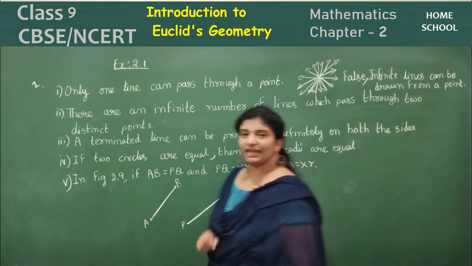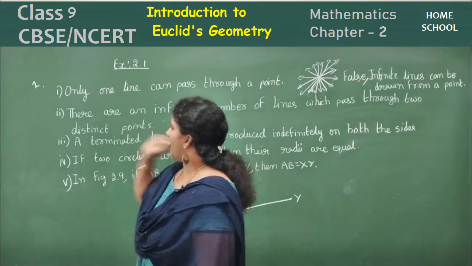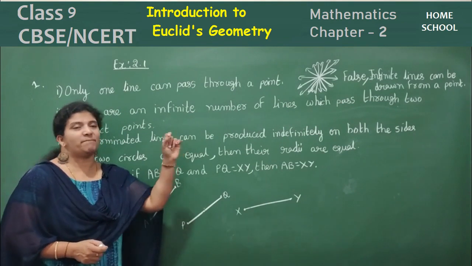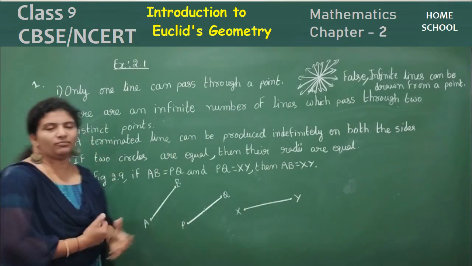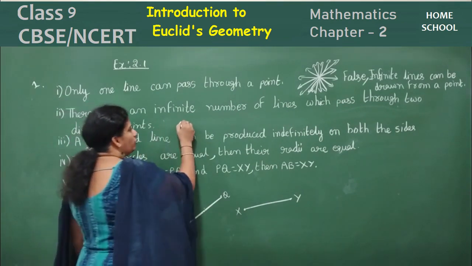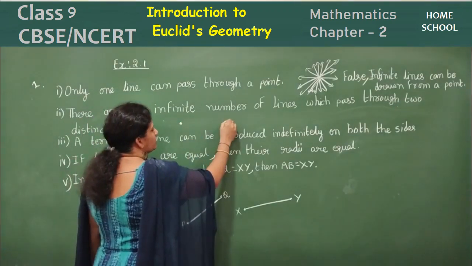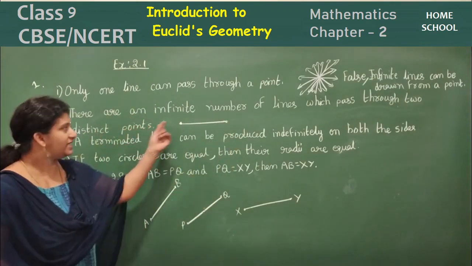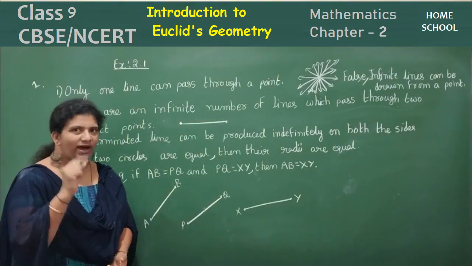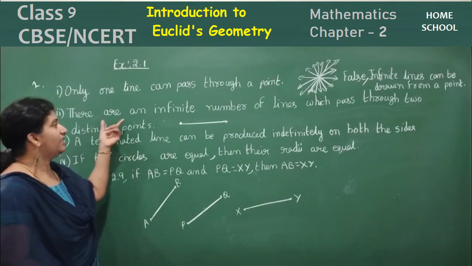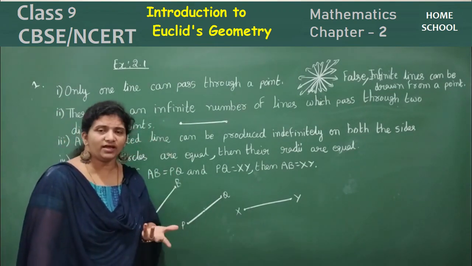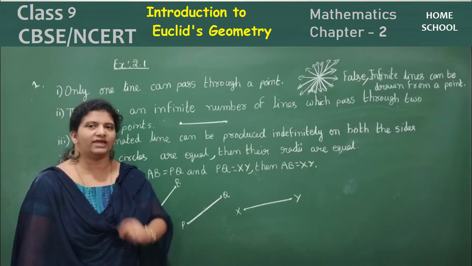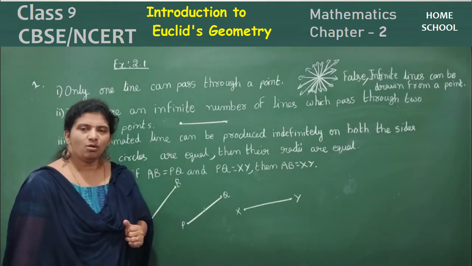Okay, let's see the second one. There are an infinite number of lines which pass through two distinct points. So let me draw two distinct points here, children. So how many lines are passing through these two distinct points? One line, right? So what did they say? There are an infinite number of lines. No, we can draw only a unique line, or one line, using two distinct points.